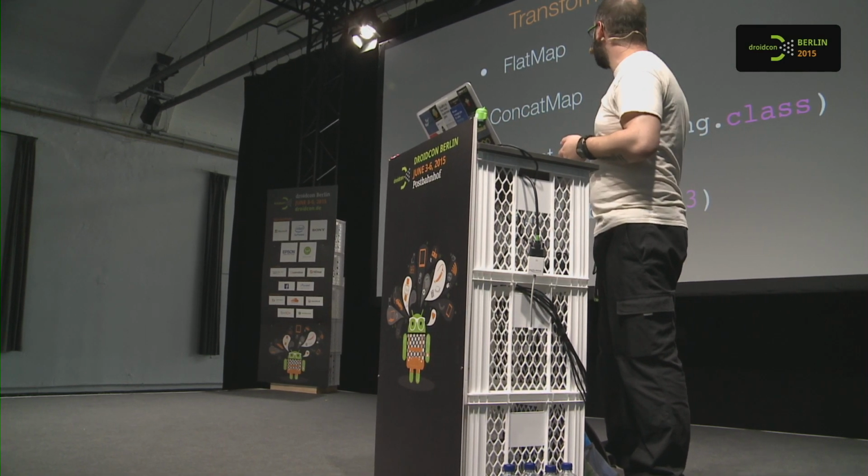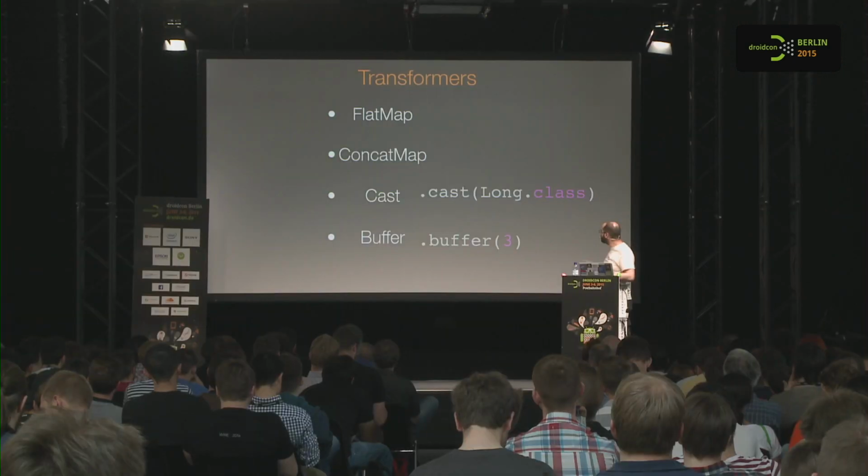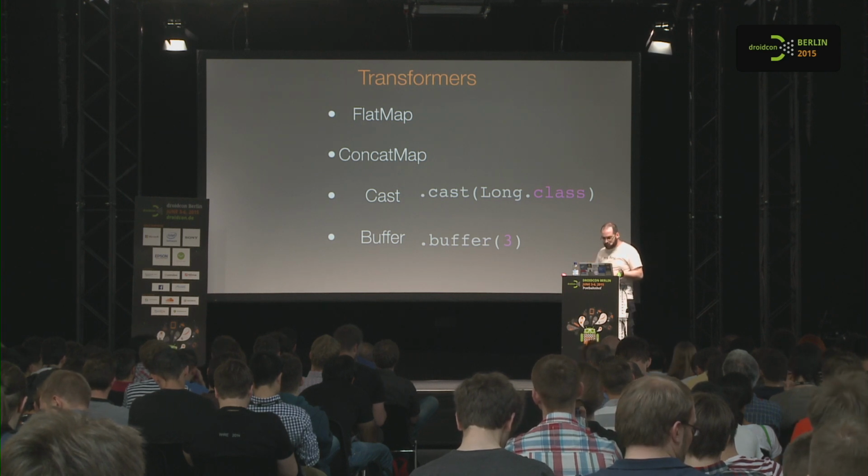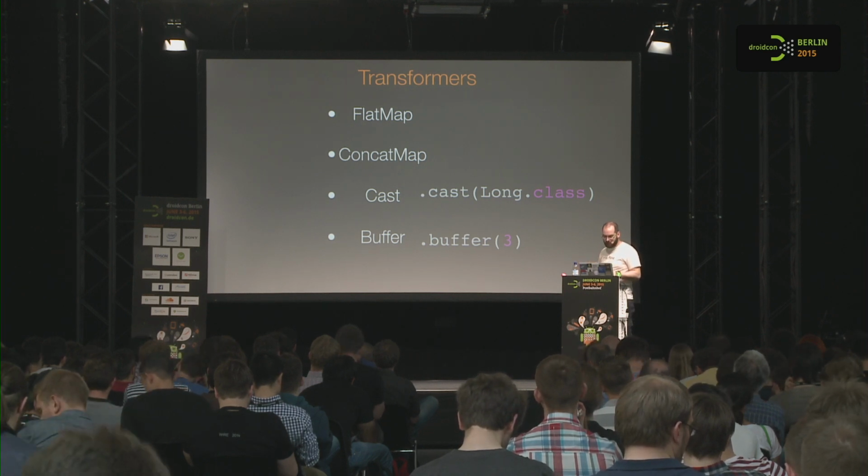For some reason, we need to observe a subset of items in the form of a list. We use buffer. Buffer mirrors the original observable and gives you back lists of, in this example, 3 app info objects, for instance. If we apply it to the previous example, so basically, the sky is the limit.